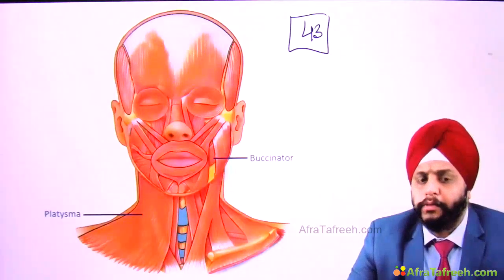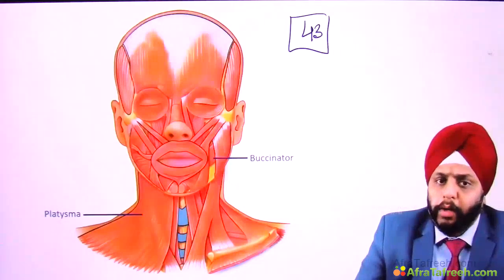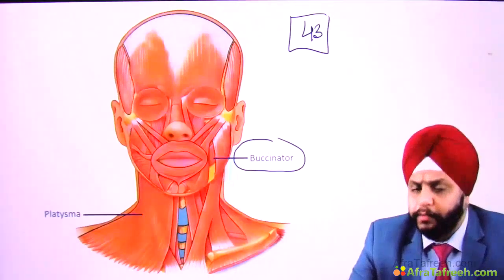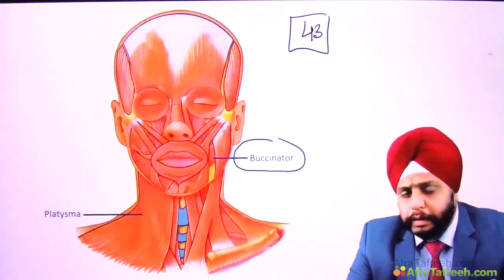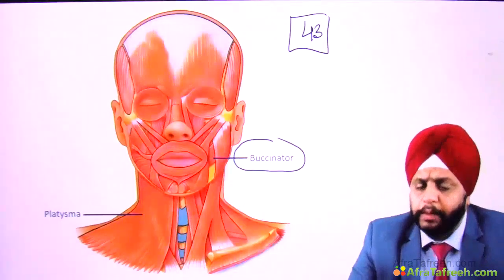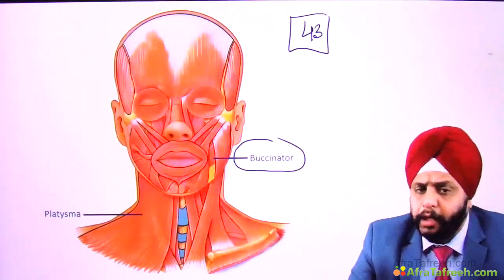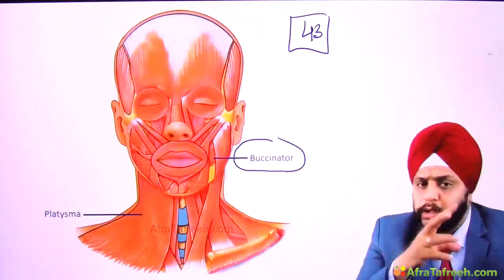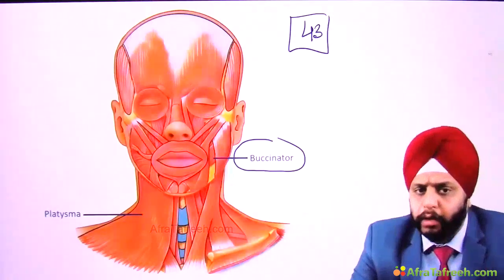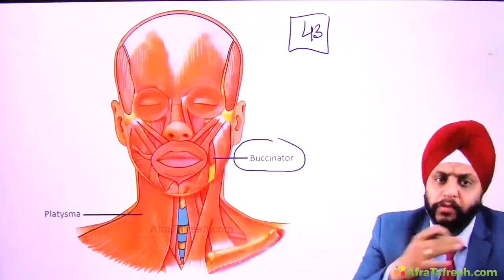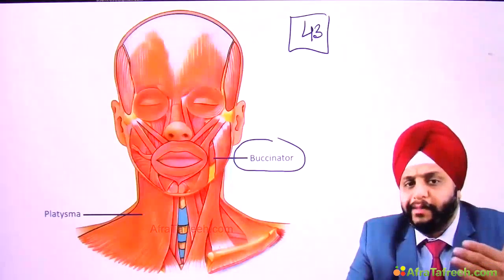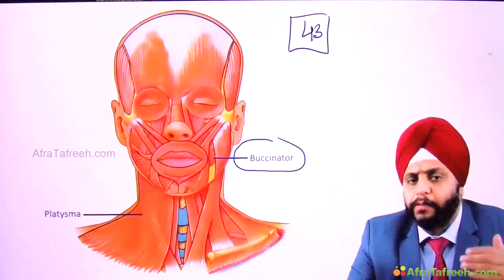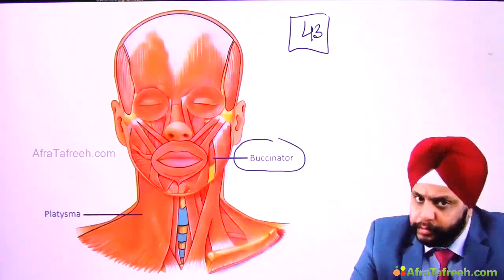Number two, we have the buccinator. Now remember, buccinator is a muscle of facial expression. It is formed by second arch and supplied by facial nerve. However, it also has a secondary function. The primary function is facial expression. The secondary function is mastication. It helps in mastication by pushing the food that comes between the teeth and the cheek back into the oral cavity. So secondary function is mastication, but primary function is facial expression. Okay, so it is per se not a muscle of mastication.